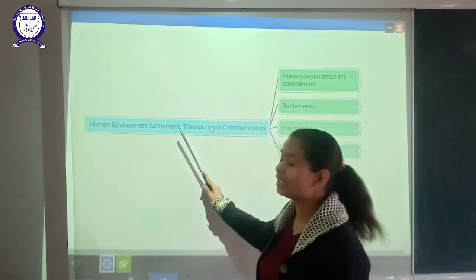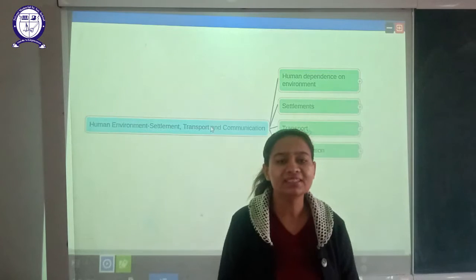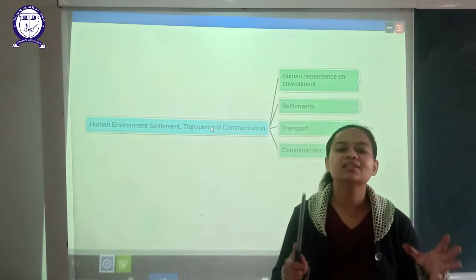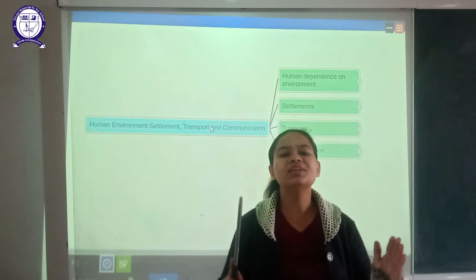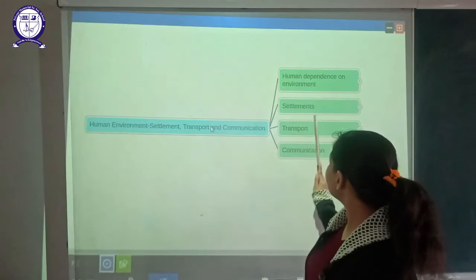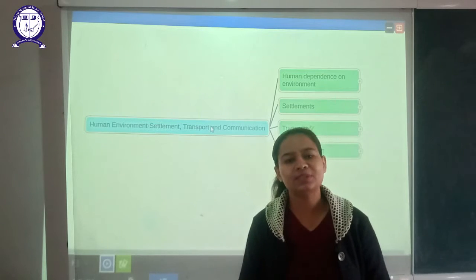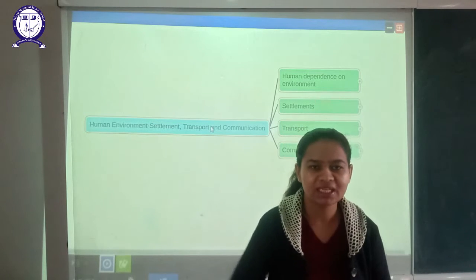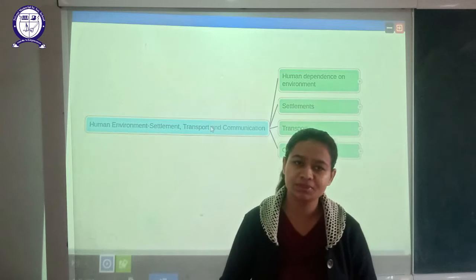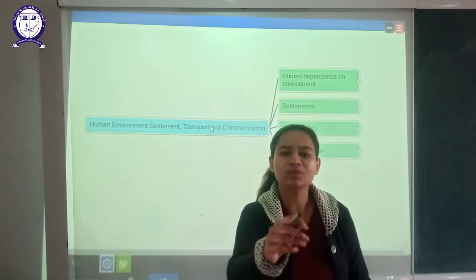Now let's move to our second topic, that is regarding settlements. What are settlements? Basically, settlements are the places where human beings reside or live. Settlements can be of two types. What are these two types? Permanent settlements and temporary settlements. Now what are permanent settlements? Those settlements which are fixed.